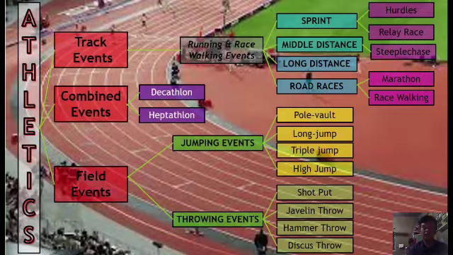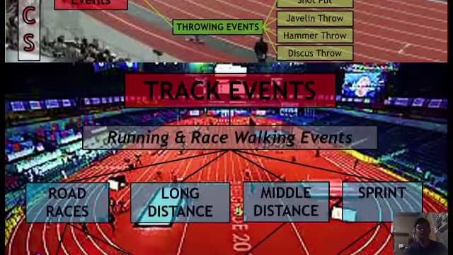For field events, we have two categories, which are jumping events and throwing events. Under jumping events, it has 4 subcategories such as pole vault, long jump, triple jump, and high jump. For throwing events, it has also 4 subcategories, which are shot put, javelin throw, hammer throw, and discus throw. We will deal with it one by one.